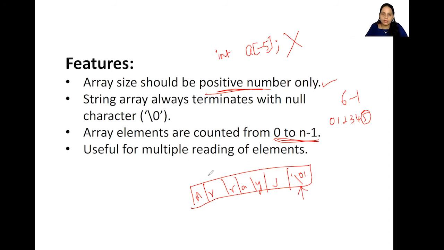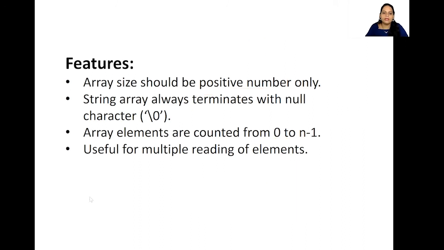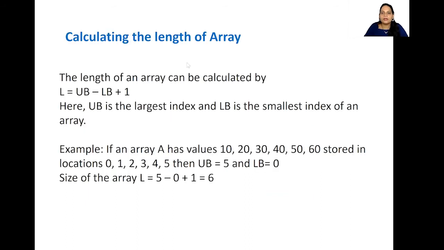Okay. Now, useful for multiple reading of elements. So if we have to read many values, then we can use an array because we can store so many values at a shot, isn't it? So this is useful for multiple reading of elements. Next, how do I calculate the length of an array? The length of an array can be calculated by this particular formula: length is equal to upper bound minus lower bound plus 1. What is this upper bound and lower bound? Upper bound is the largest index and lower bound is the smallest index of an array.